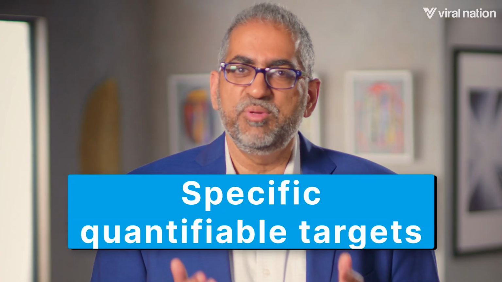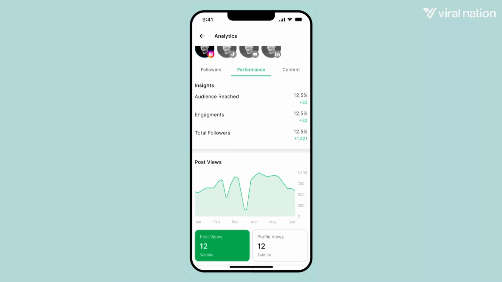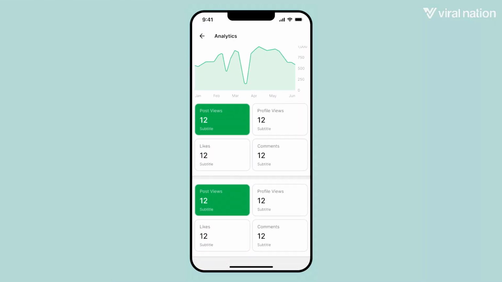Think about what metrics can be used to track progress. This goal has specific quantifiable targets, i.e. the 50% increase in connections we mentioned earlier. That can be tracked over time through LinkedIn Analytics or VN Plus Insights. By being measurable, the goal gives a clear and objective way to track progress and determine success.